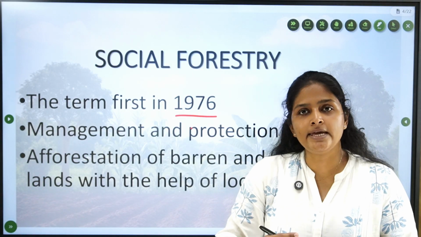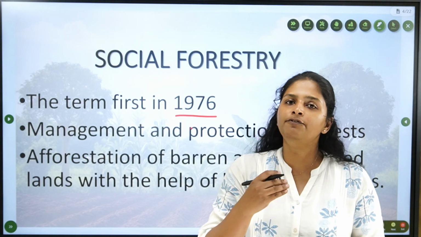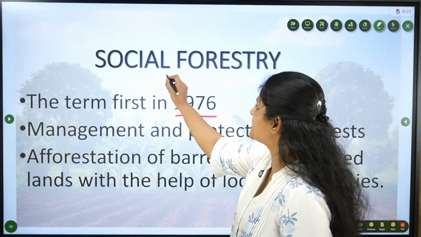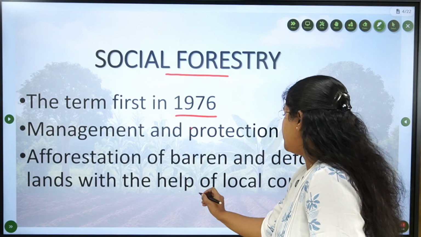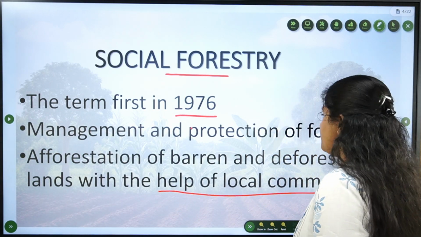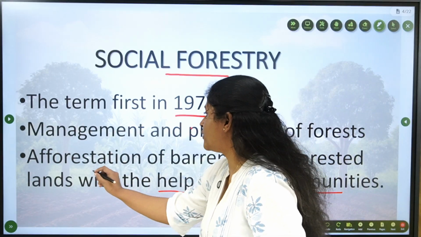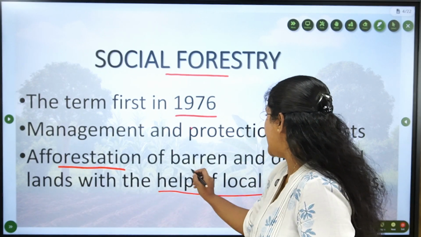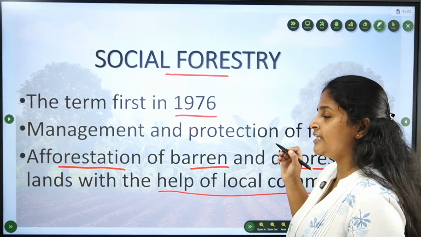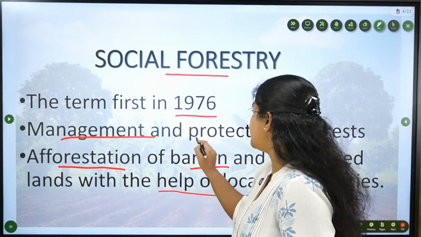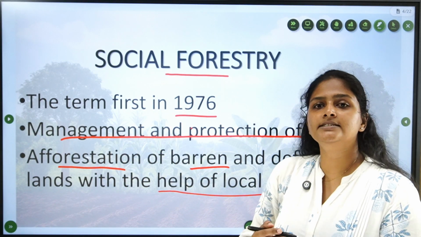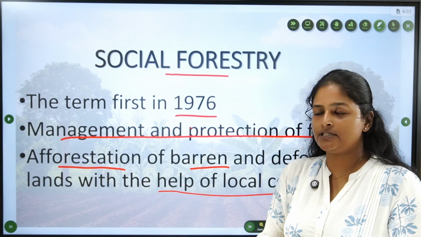By all these means, the government is trying to conserve the forest, so this can be seen as a forest conservation measure. With the help of the local community, they are doing afforestation in barren or deforested lands, and that will result in management and protection of forest areas. This is what social forestry is.